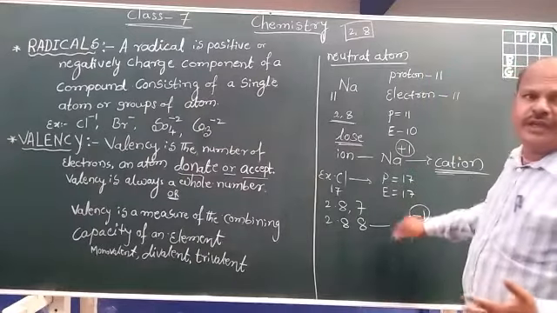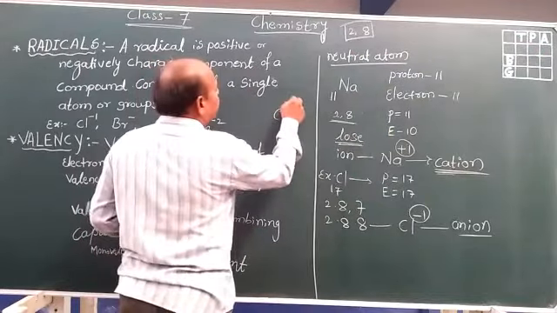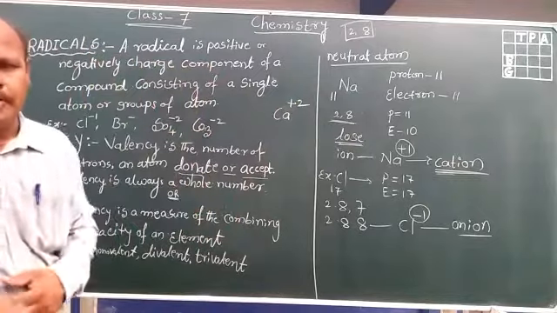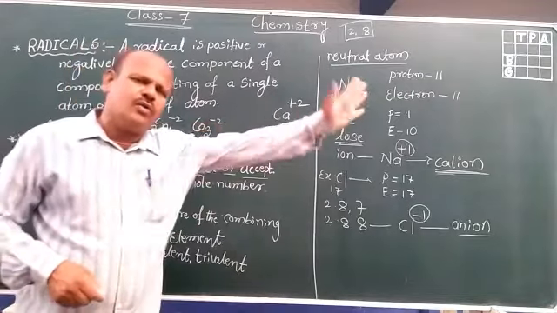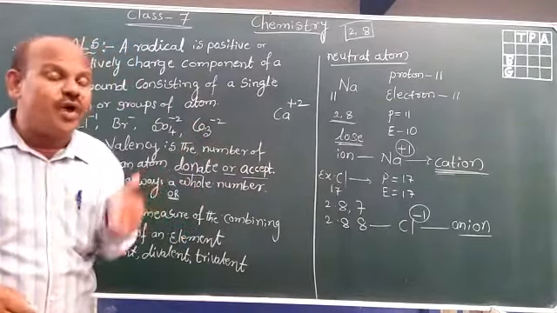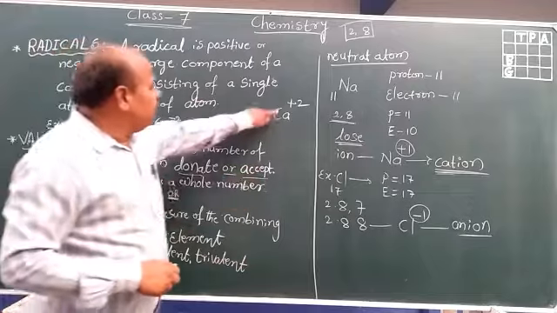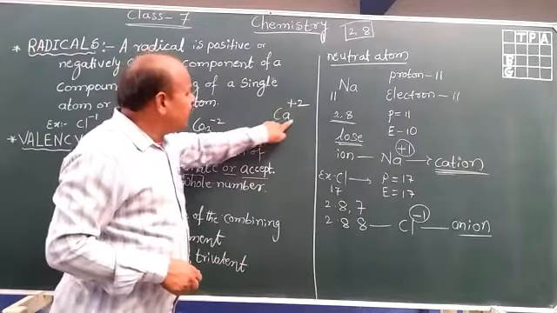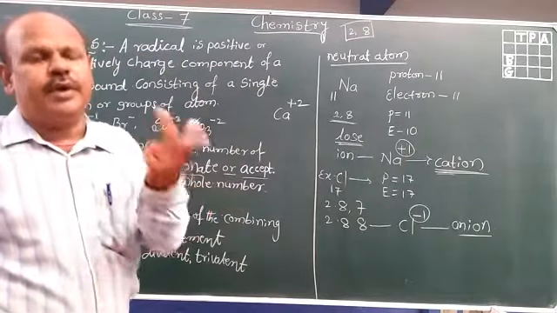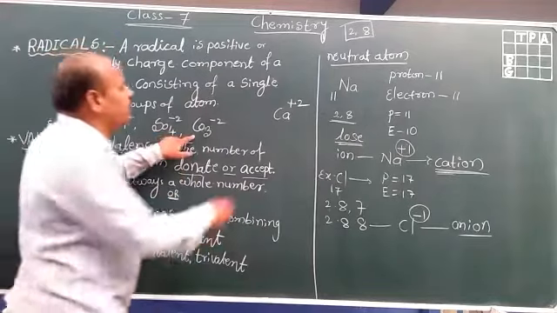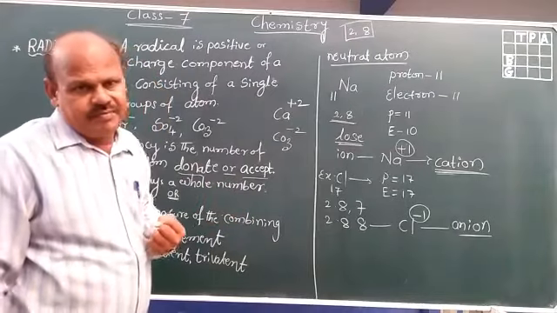These two are monovalency. For example, you take another one, calcium plus 2, bivalency. That means calcium loses 2 electrons. All the metals are losing electrons, no doubt. All the metals are positively charged ions, or all the metals are cations. Here, plus 2 means calcium is ready to lose 2 electrons. That is plus 2. Here SO4, CO3 minus 2, it gained 2 electrons.